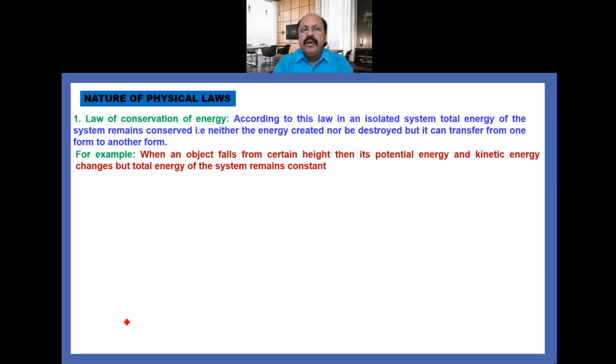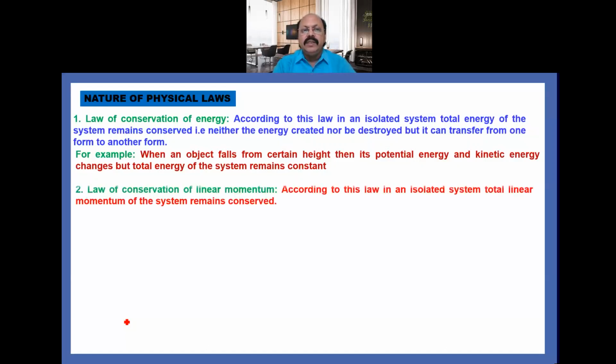But when the object falls, its potential energy gets converted into kinetic energy. As the object starts falling, its potential energy decreases and kinetic energy increases, but the total energy of the system remains conserved. That is called law of conservation of energy.